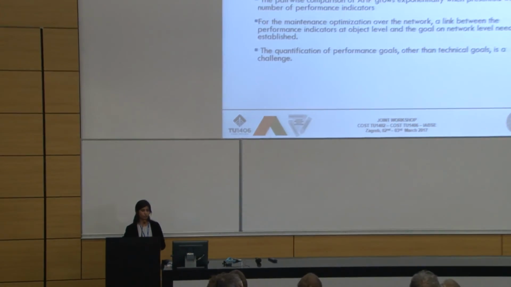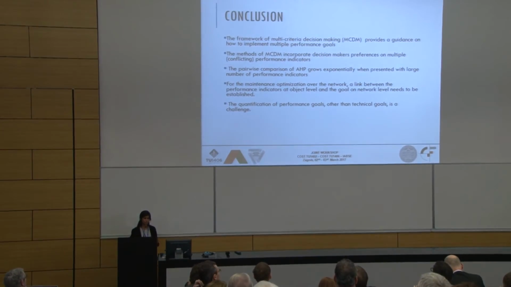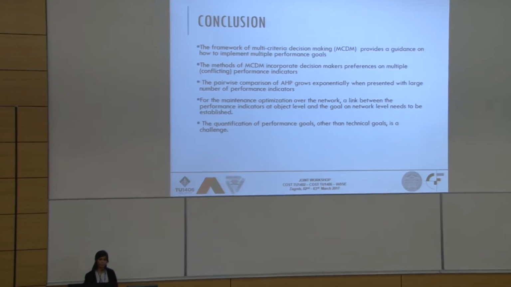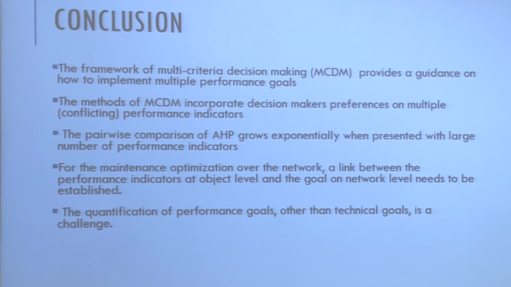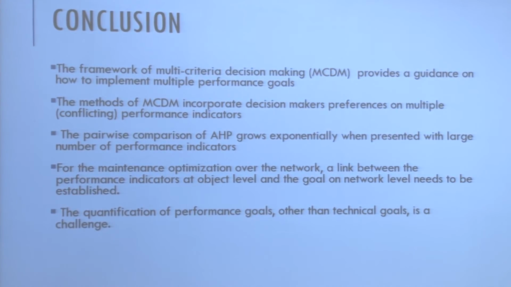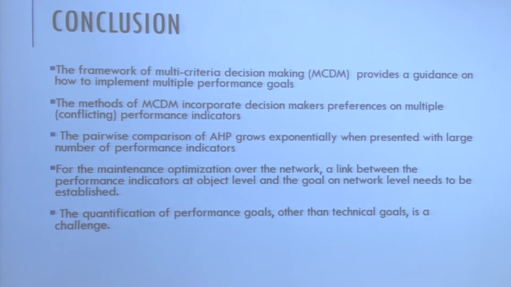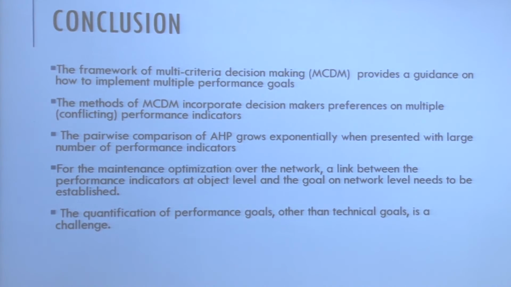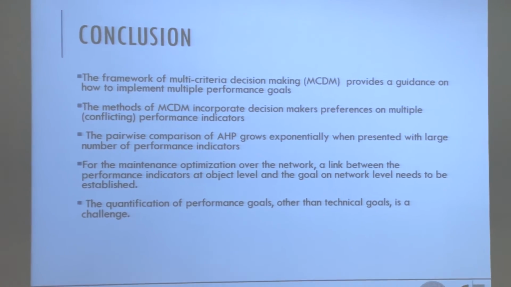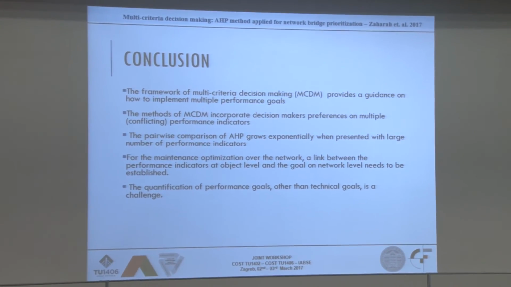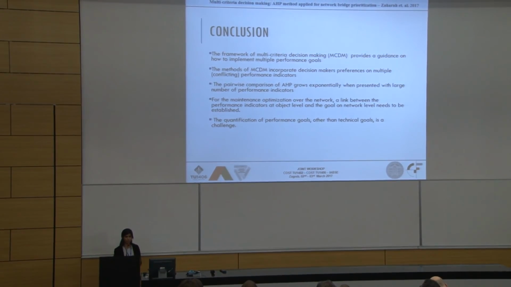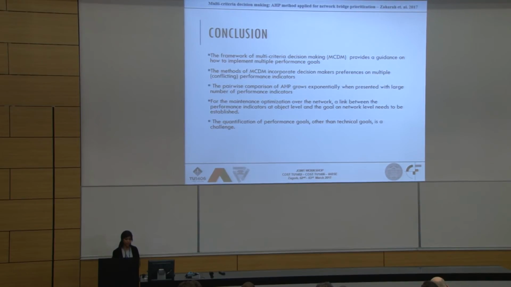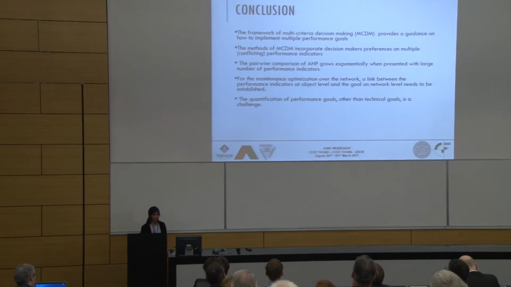Which leads me to the conclusion. The framework of multi-criteria decision making provides good guidance on how we could implement these performance goals, while all or some of these performance goals could be conflicting in nature, and there would be many of them that we need to consider at one point. The problem with the analytical hierarchy process is that if I compare each value with another value, the comparison could grow exponentially, which is hard to handle if I have a great number of bridges for maintenance planning.